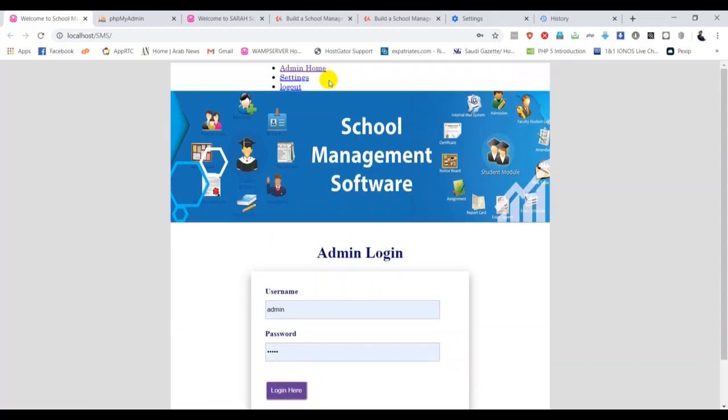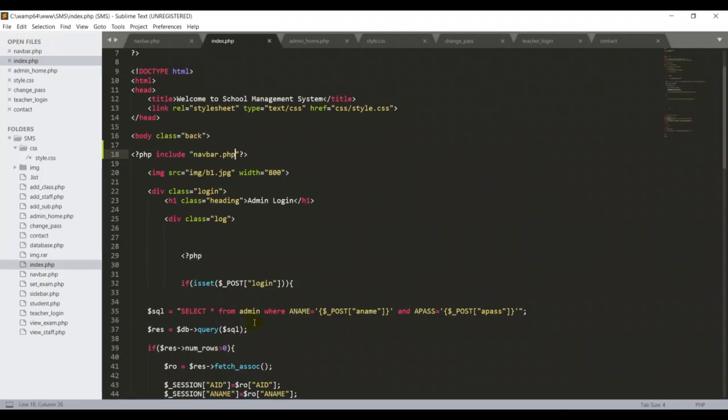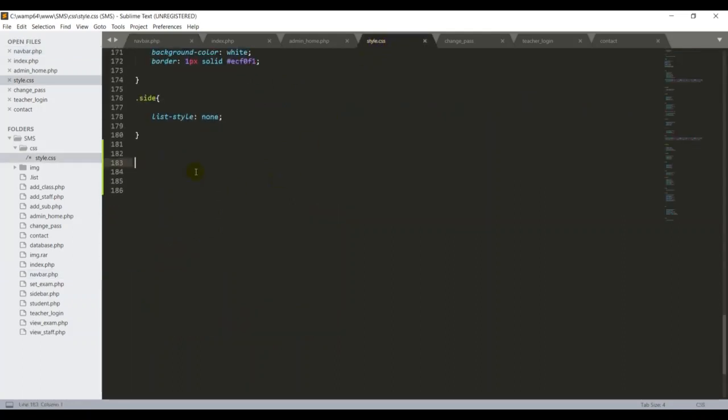It's working properly, but I want to add some style. If you take a look at this one, it has some background color, there's a float section, there's bold, something like that. We have to give this style in our CSS file. First, if I go back to my navbar, I have one class called navigation bar. Then I have to give the style for the list, and then the style for the anchor text. So I'll go to my style.css and start the styling for my navigation bar's classes.